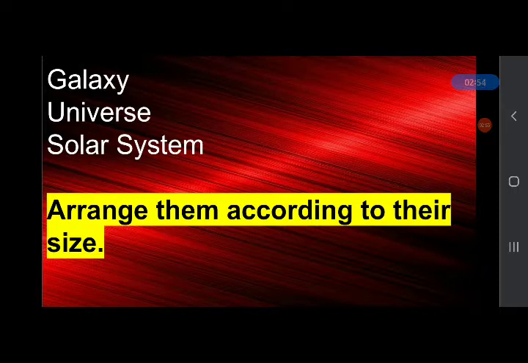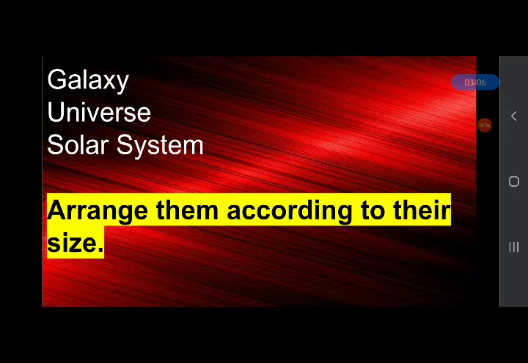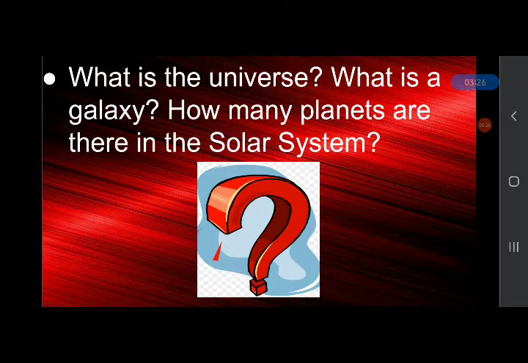In this, two topics are given, galaxies and the solar system. Read this and fill this graphic organizer and arrange things, galaxy, universe and solar system. Arrange them according to their size. So what's the answer? The answer is first universe, second galaxy and third solar system, according to their size.